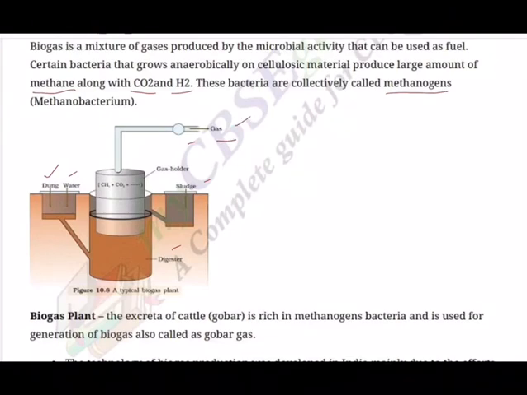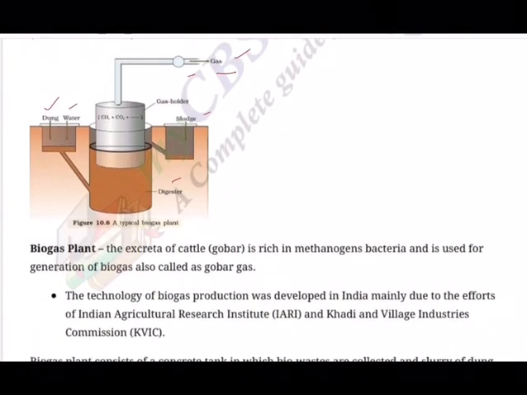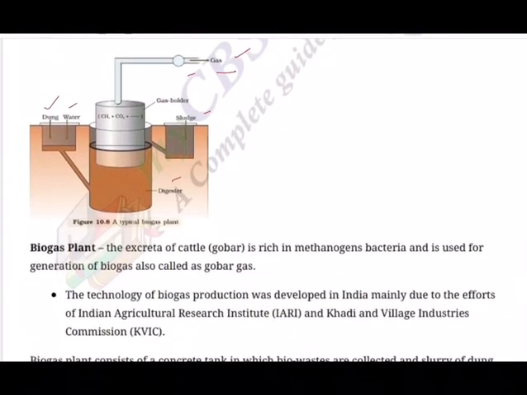So you can have this, and this can be connected through pipelines to domestic purpose. So biogas plant, the excreta of cattle, that's why we said gobar, sometimes it is also called gobar gas, is rich in methanogens bacteria and is used for generation of biogas, also called as gobar gas.